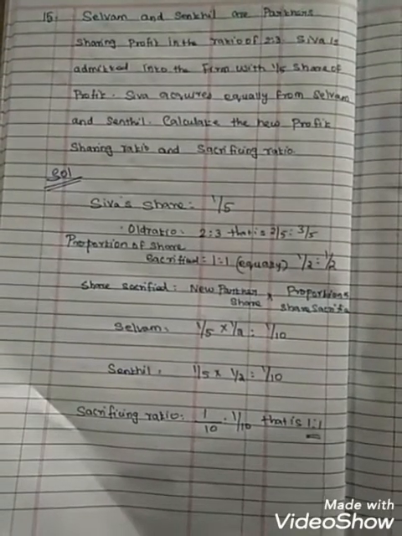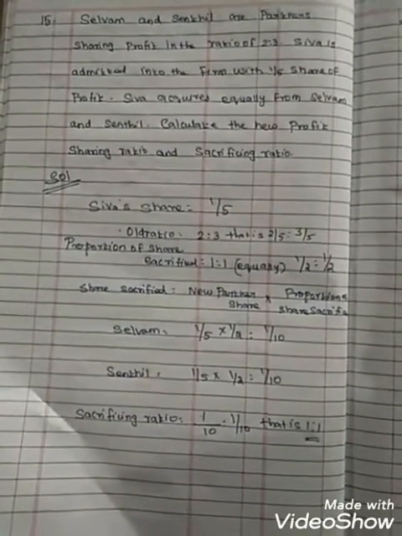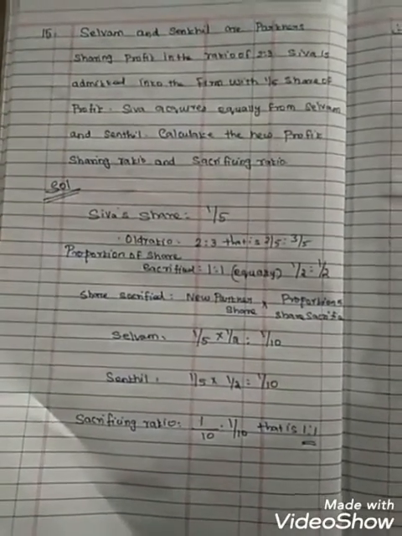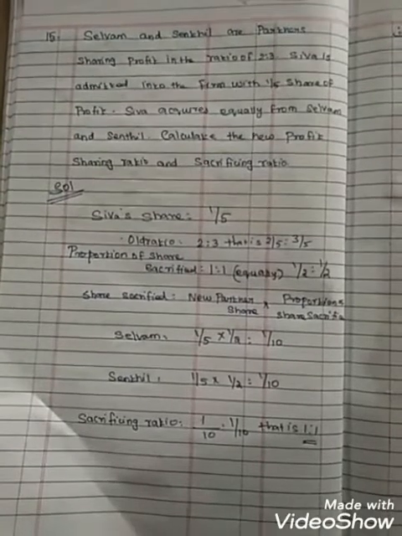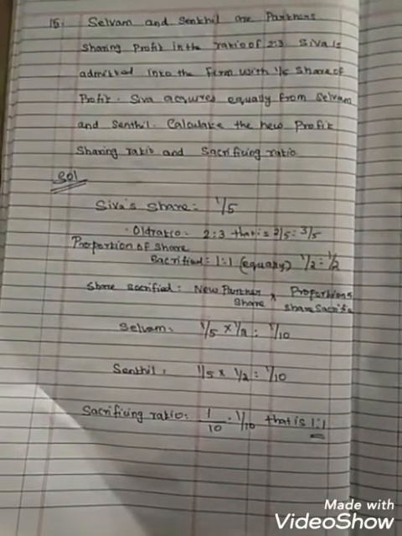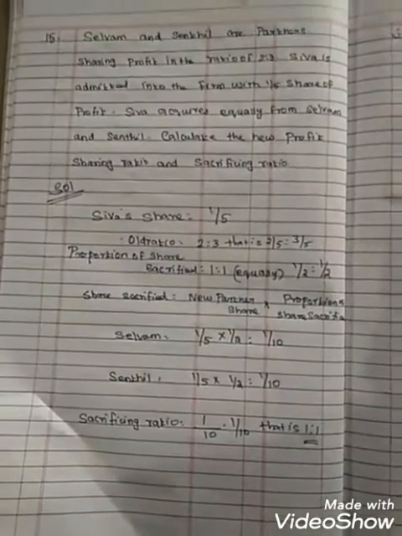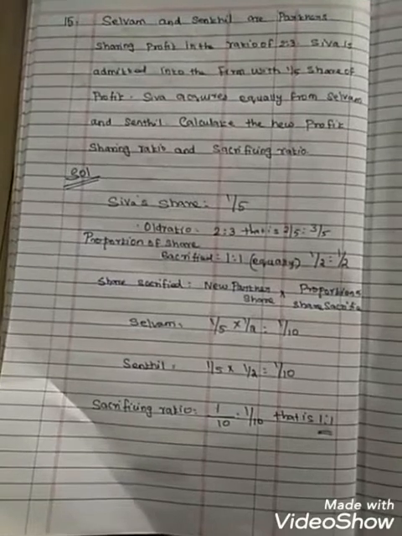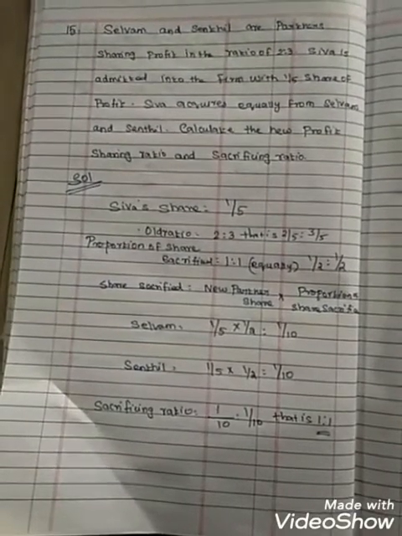Selvam and Senthil are the old partners. New partner share is 1/5. Selvam: 1/5 into proportion value 1/2 is equal to 1/10. Senthil: 1/5 into proportion value 1/2, same 1/10. Sacrificing ratio of Selvam and Senthil is 1/10 is to 1/10, that is 1:1.